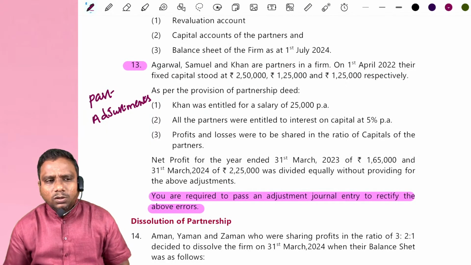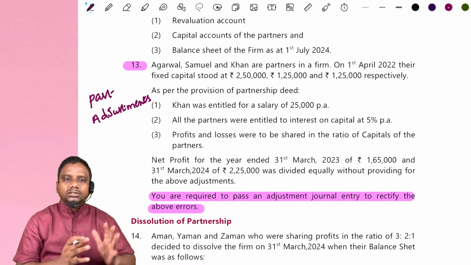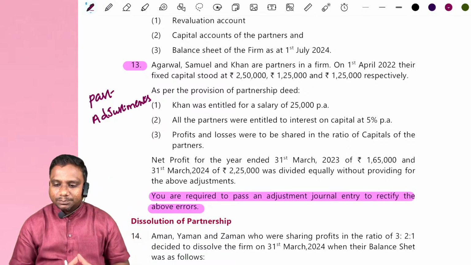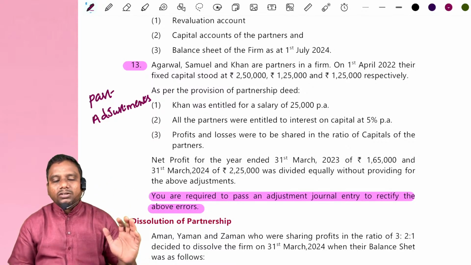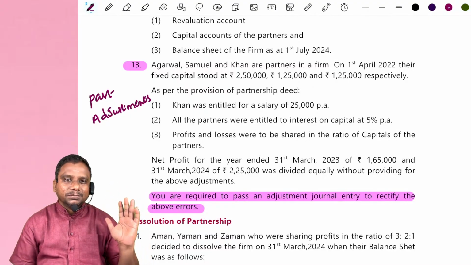Past adjustments means what? Already last year books of accounts closed. Finally, the profit or loss is transferred to the partners.